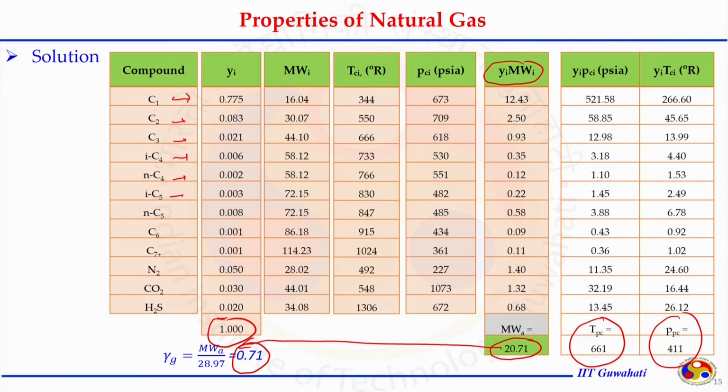And whenever you are given this set of data in terms of the composition of the natural gas, you just need to enter that, the calculation can be done automatically and you will get the parameters like the apparent molecular weight, specific gravity, critical temperature, critical pressure by just entering the data. Otherwise, if the next time I take another sample of the gas and the composition changes, for example, this changes to 0.81, and accordingly other compositions will also change, because the summation of the mole fraction should be 1.